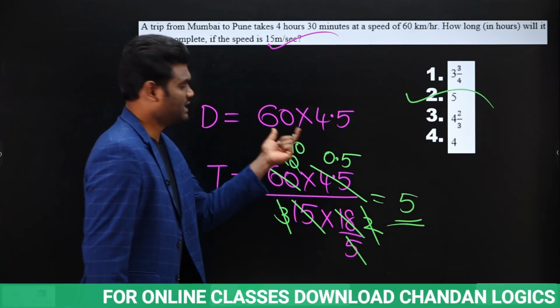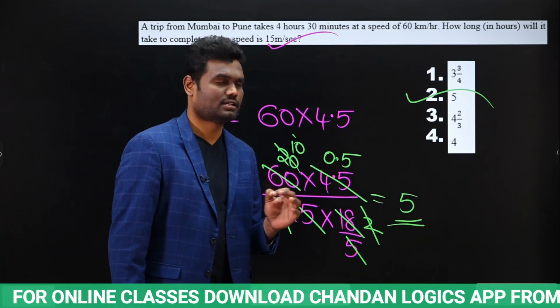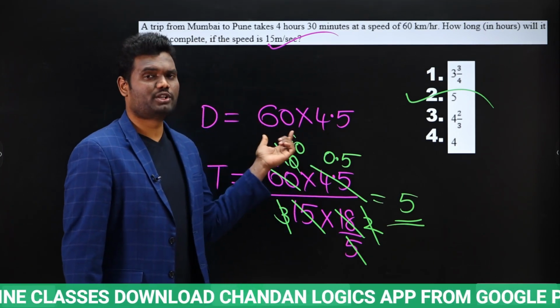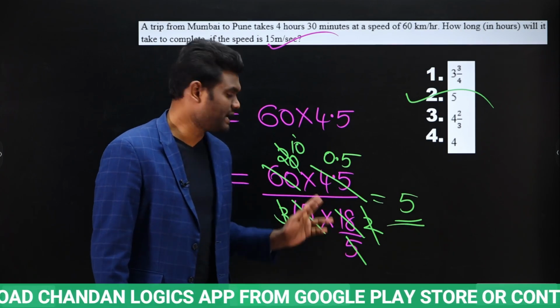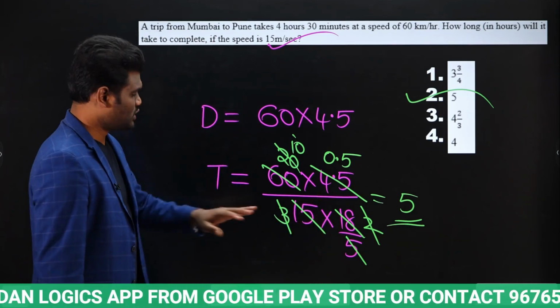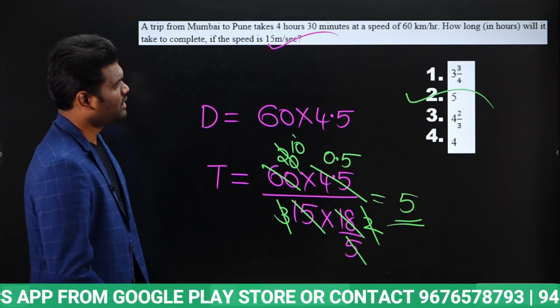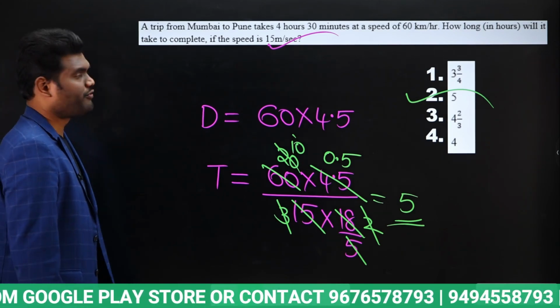You know distance 60 into 4.5 hours. Now this is going to be the total distance. Now here the speed is mentioned in terms of meter per second. Convert this in terms of kilometer per hour. So once you simplify this, we will get time taken is nothing but 5 hours.